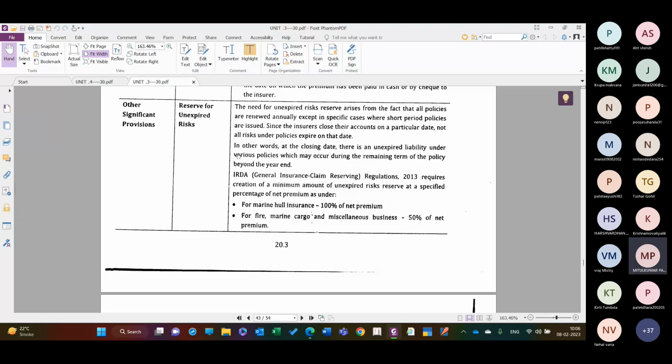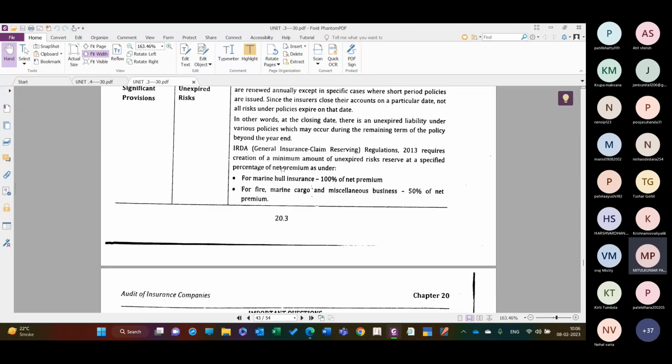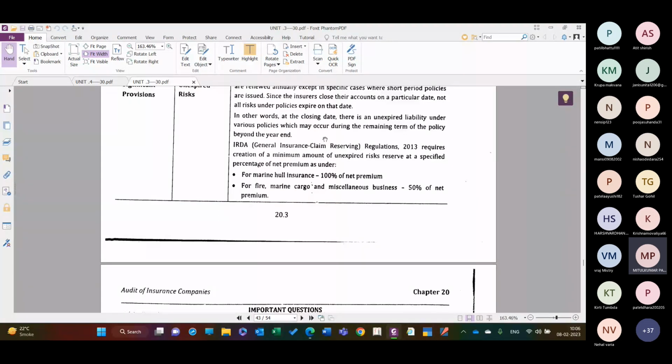In other words, at the closing date, there is an unexpired liability under the various policies which may occur during the remaining term of the policy beyond the year end. तो ऑब्वियसली 31 मार्च को मैं करूंगा, तब तक जितनी भी पॉलिसी ओपन होगी उसके ऊपर जो रिस्क है, तो I have to create an unexpired liability.